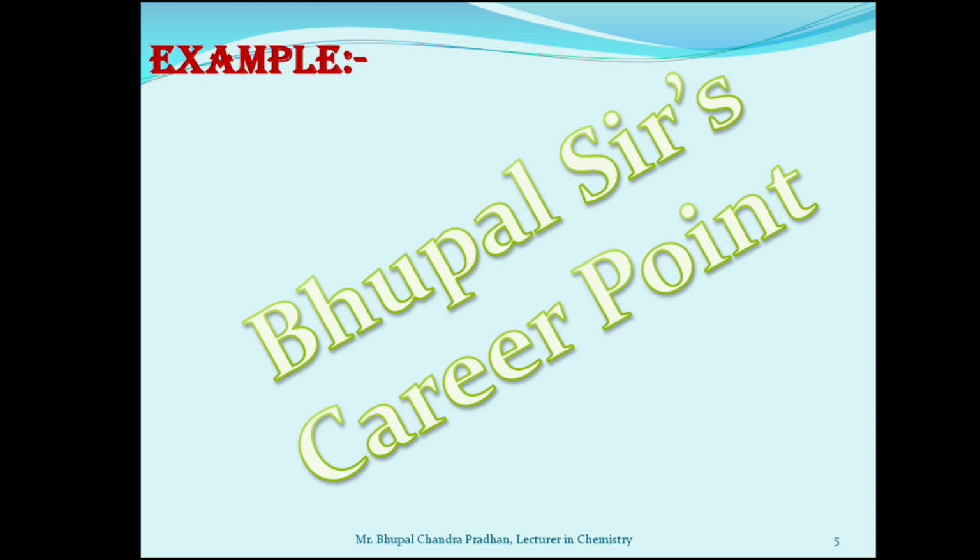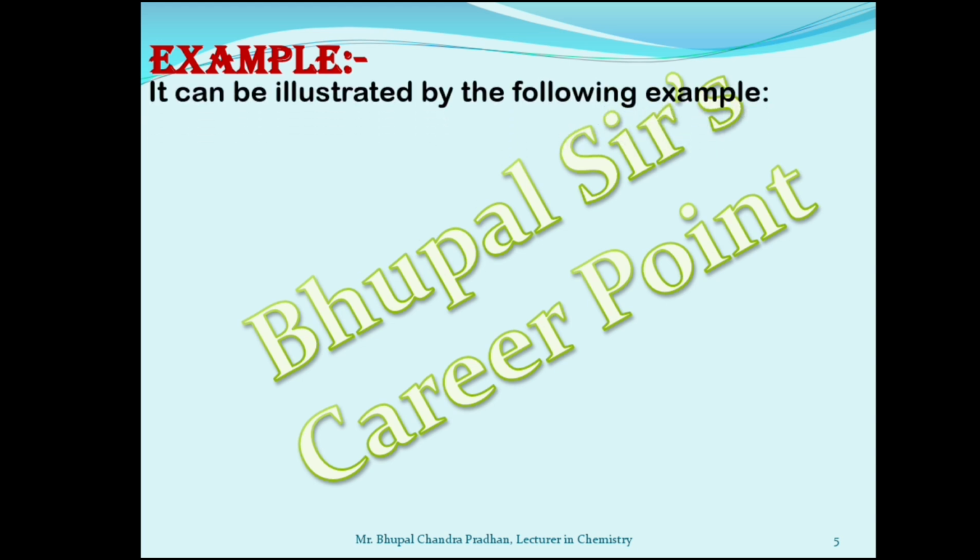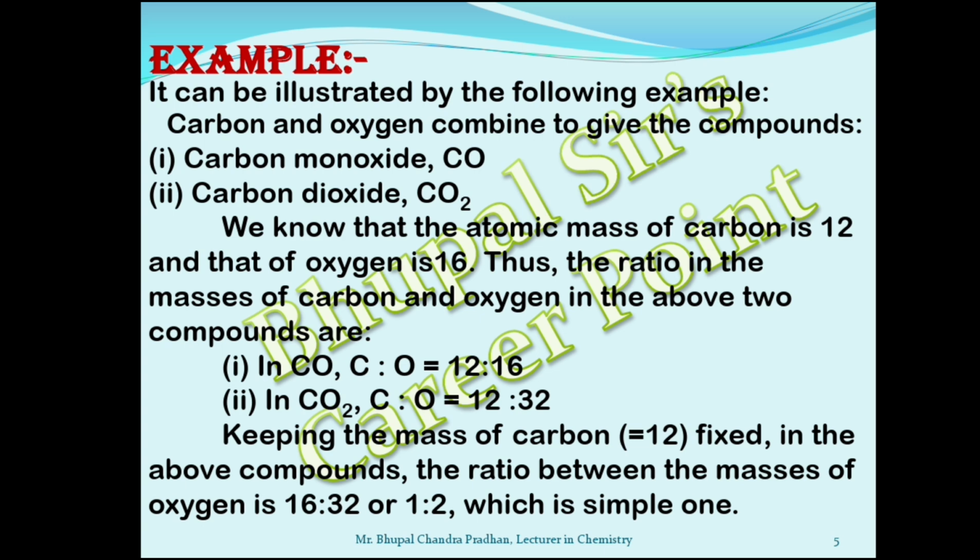Now, let us take an example. It can be illustrated by the following example. Carbon and oxygen combine to give compounds carbon monoxide CO and carbon dioxide CO2. We know that atomic mass of carbon is 12 and that of oxygen is 16. Thus, the ratio of the masses of carbon and oxygen in the above 2 compounds are 12 is to 16 and 12 is to 32. Keeping the mass of carbon 12 fixed in the above compounds, the ratio between the masses of oxygen is 16 is to 32, that is 1 is to 2, which is a simple one.